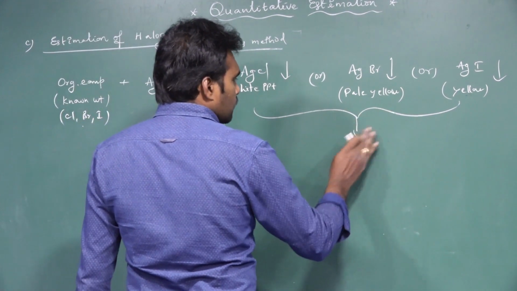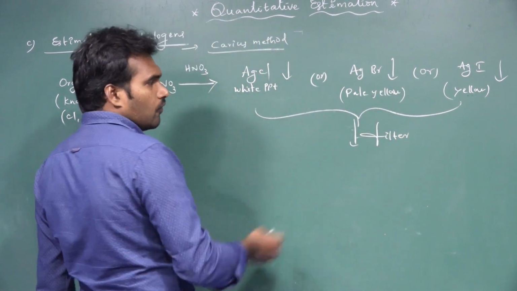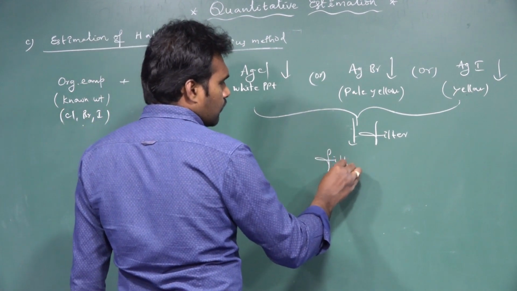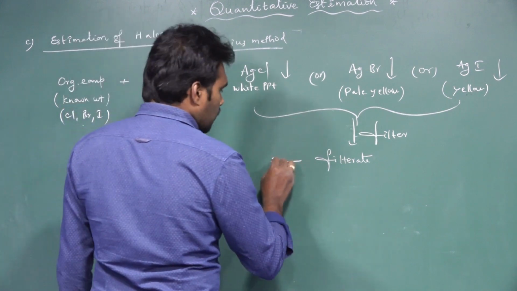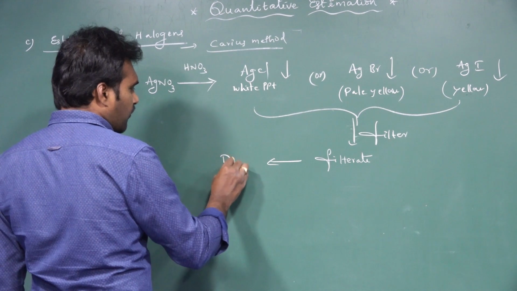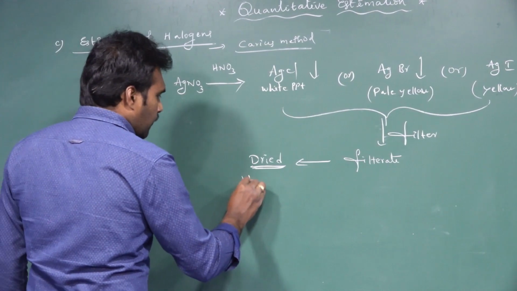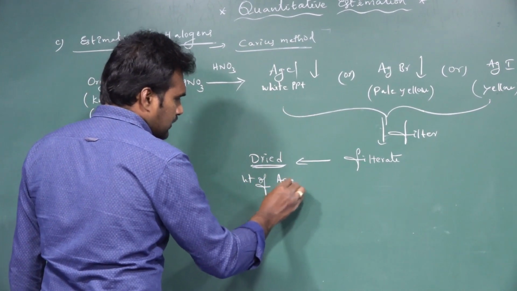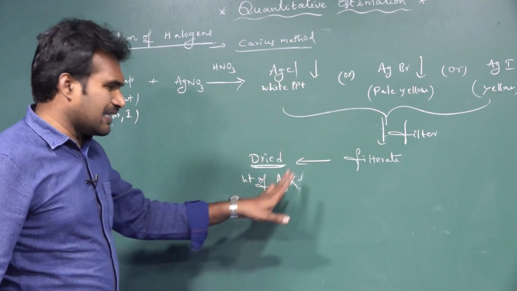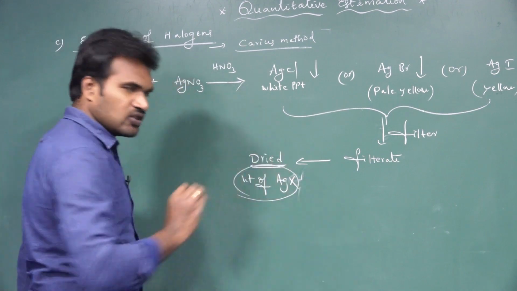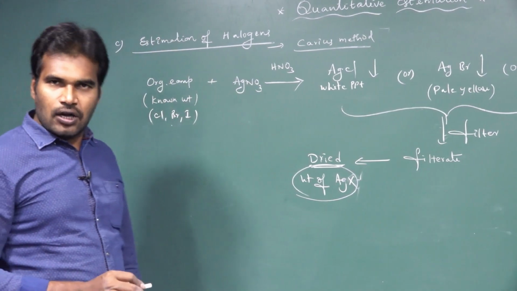You filter this precipitate. After filtration, collect it and dry it. After it is completely dried, based upon the weight of either AgCl, AgBr, or AgI, which I am commonly writing as AgX, we are going to calculate the percentage of halide ion present in the organic compound. Let us see.